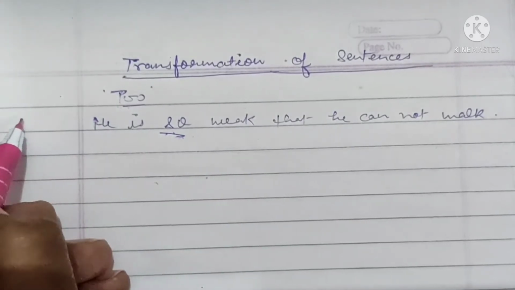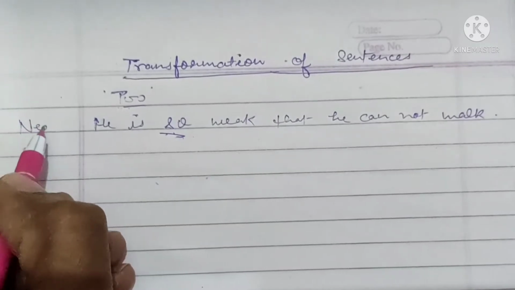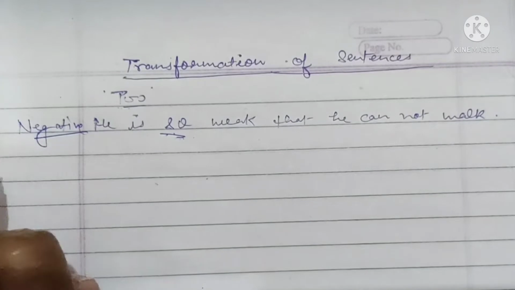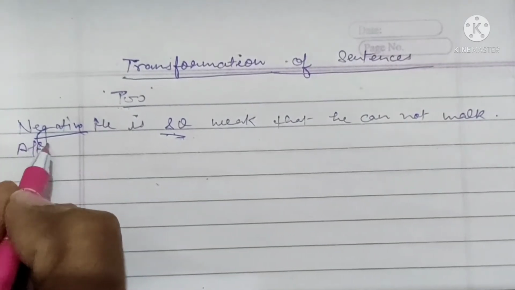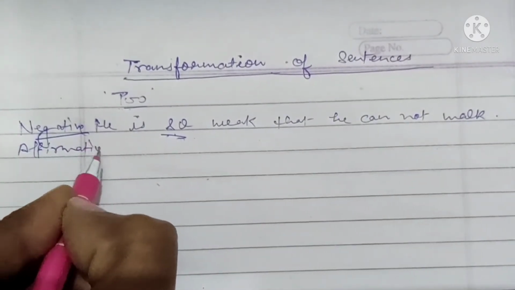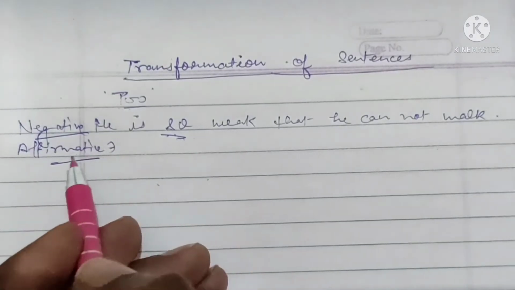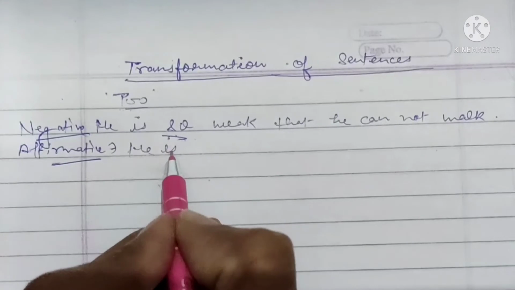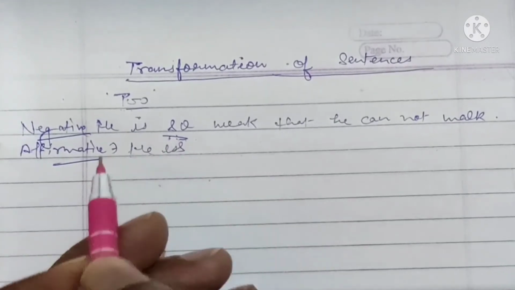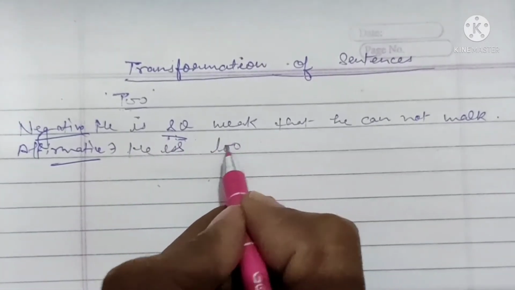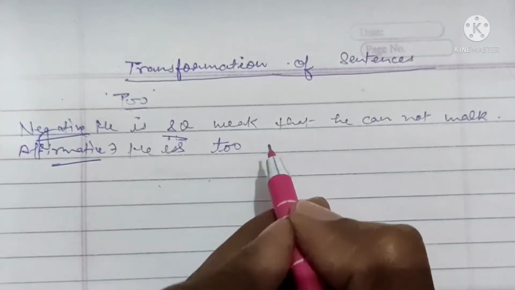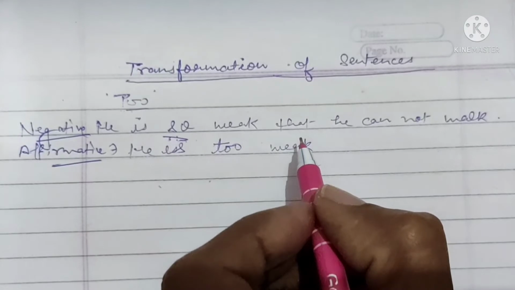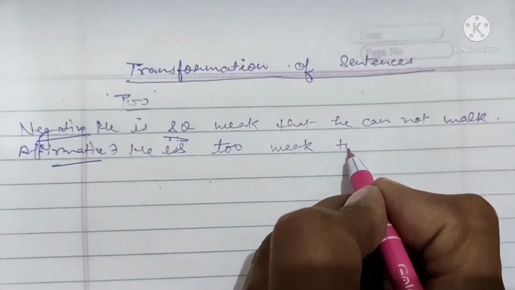Okay, now this is negative. Now we have to make it affirmative. What we have to do? We have to just take care. Now here, he is so will be replaced by too, adverb too, T-O-O. Weak is too weak to walk.